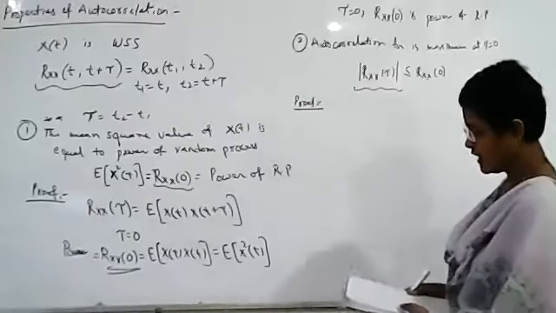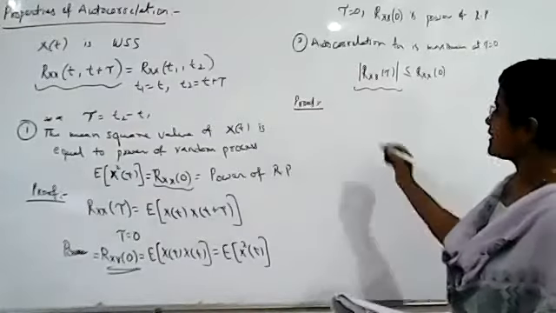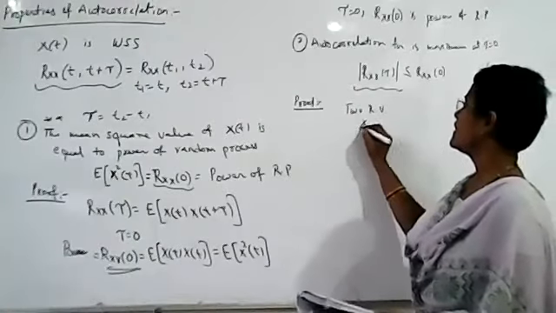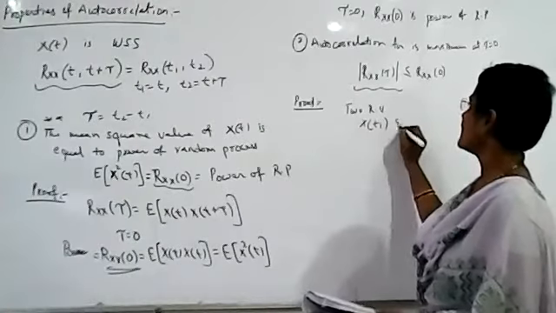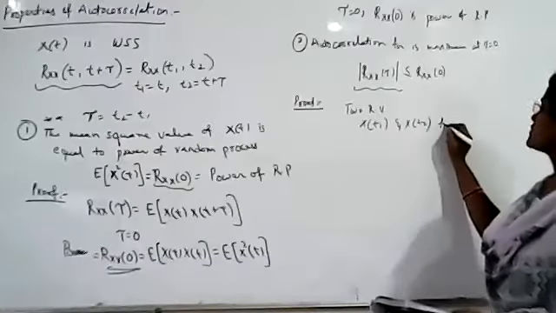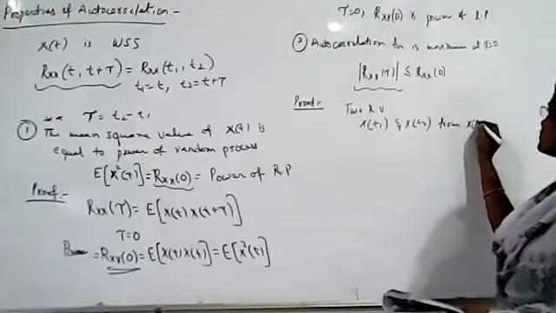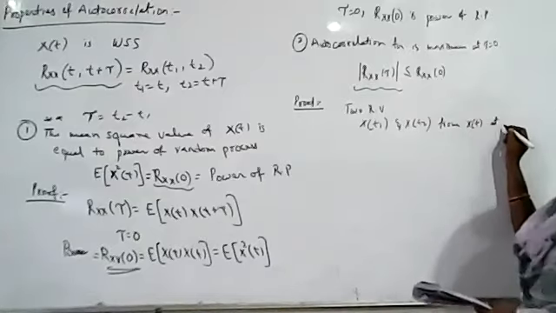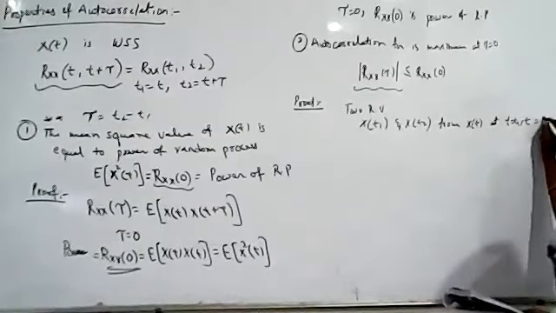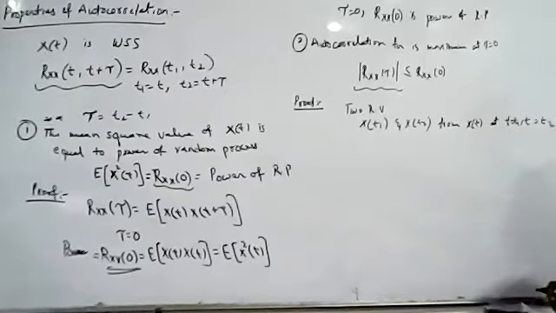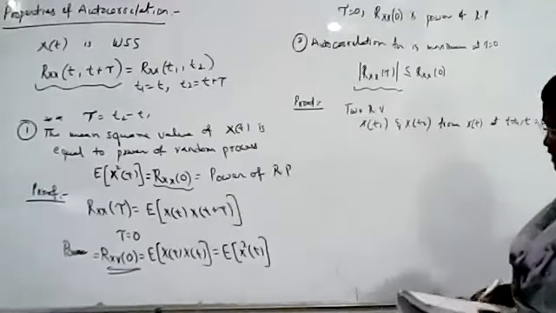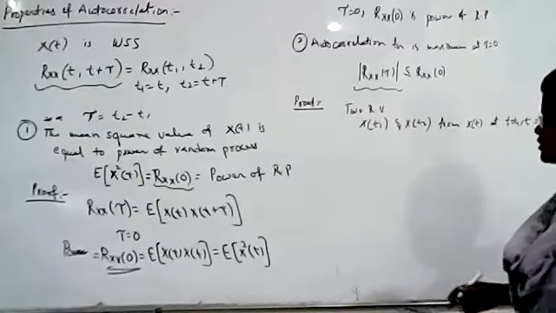So for this, we consider two random variables. We are considering two random variables, X of t1 and X of t2, from the random process X of t, at t equal to t1 and at t equal to t2. These are the two locations where we obtain the two random variables X of t1 and X of t2. Now we are considering a positive quantity.